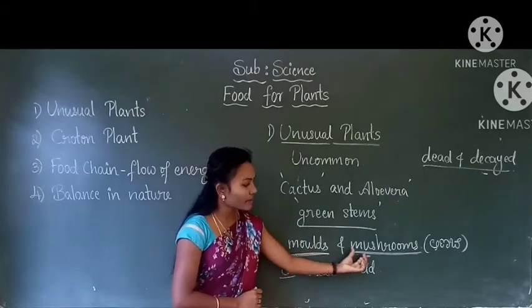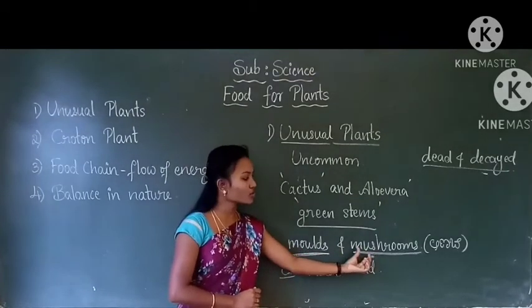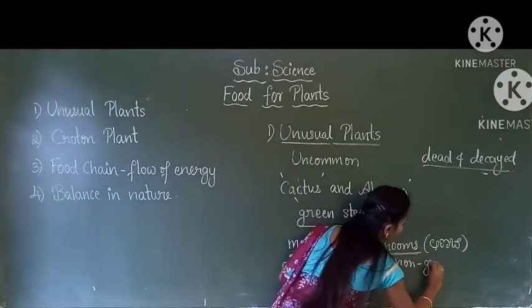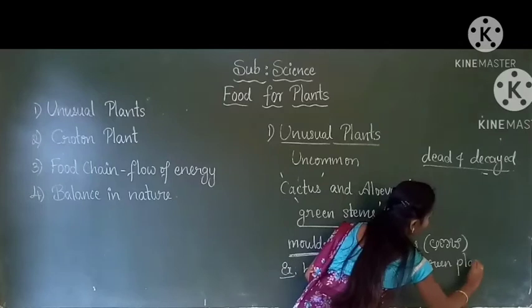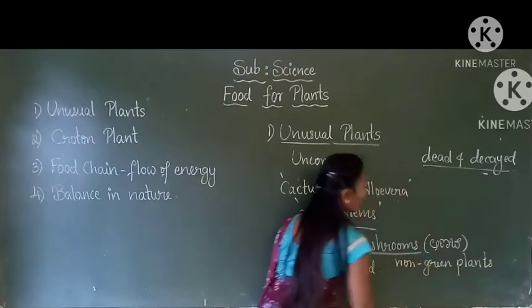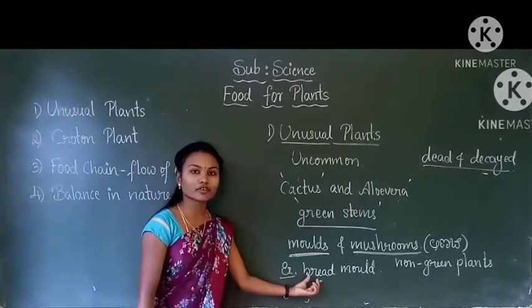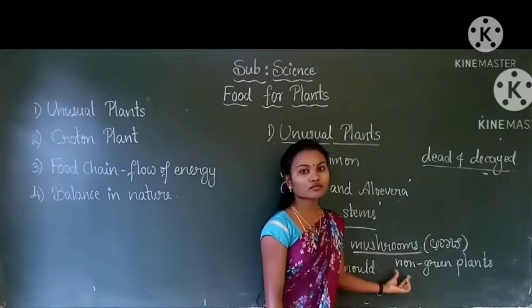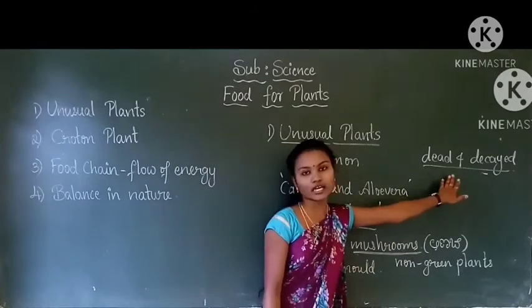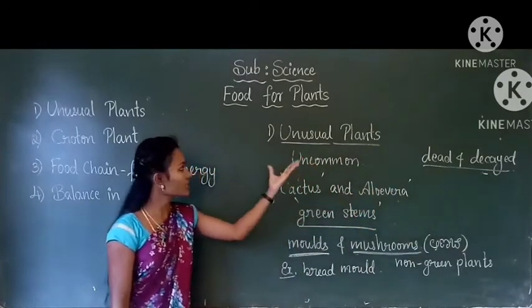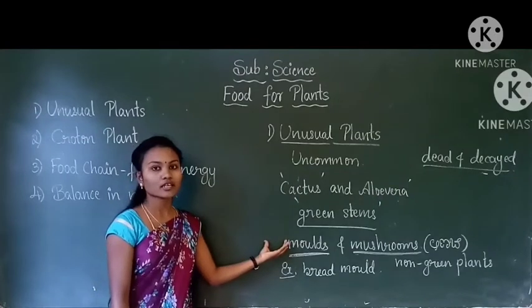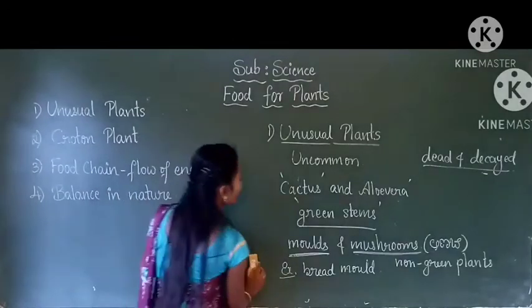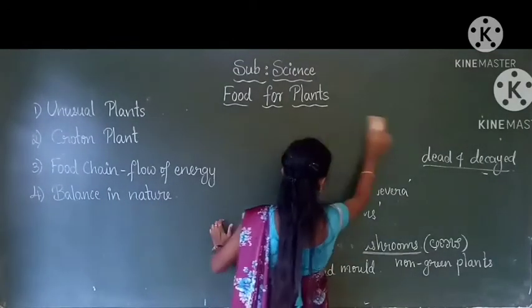Next, molds and mushrooms. These are non-green plants. For example, a mold is bread mold. These molds and mushrooms get their food from dead and decayed plants. It is all about unusual plants. Next topic is croton plant.